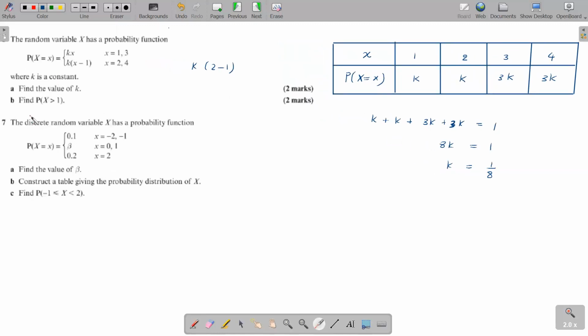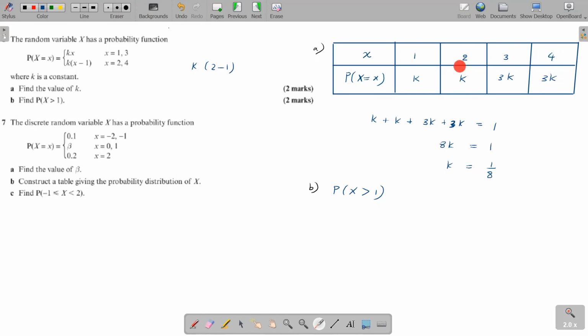Moving on to part B, they ask you to find the probability. So this is part A. Part B, they're asking you to find the probability that x is greater than 1. So capital X, the random variable, is exceeding 1. So greater than 1 means which x values do we go for? In the random variable capital X, what are the simple x values which exceed 1?